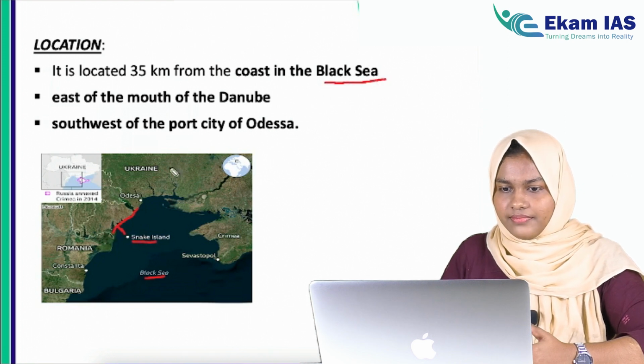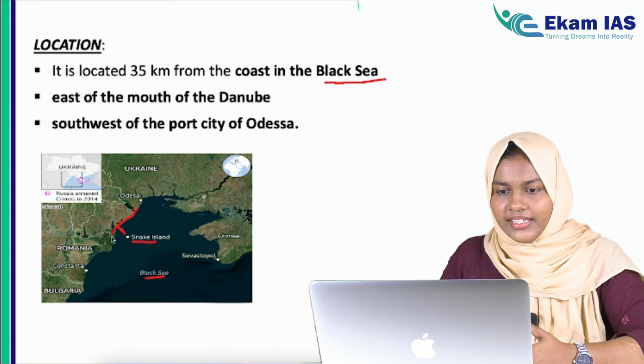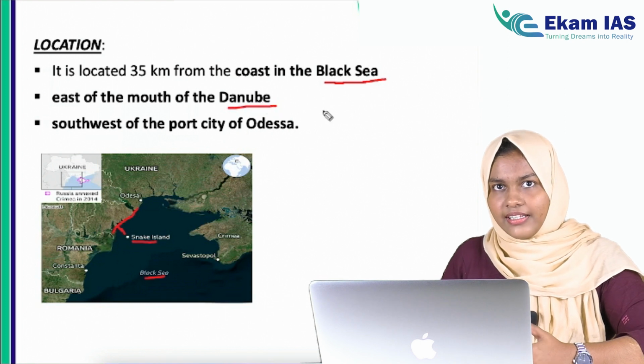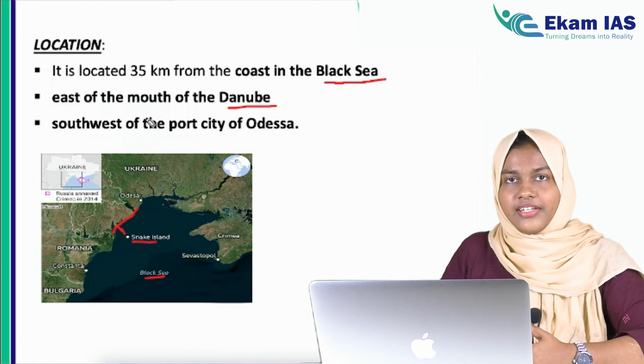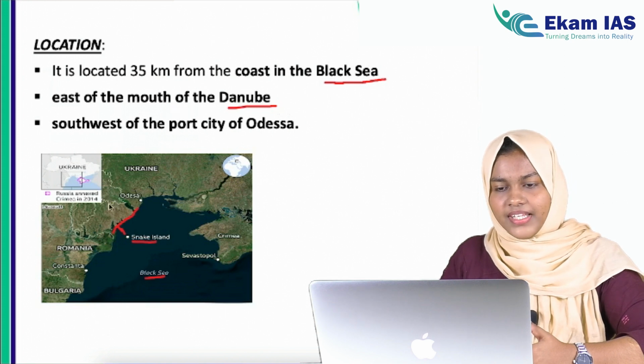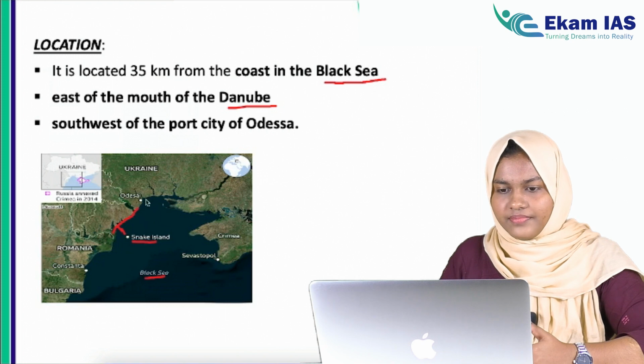There is an important river draining into this Black Sea which is called the Danube River, a very important river which we will study in the coming slides. I hope you know what a river mouth is, where the river drains into a water body.